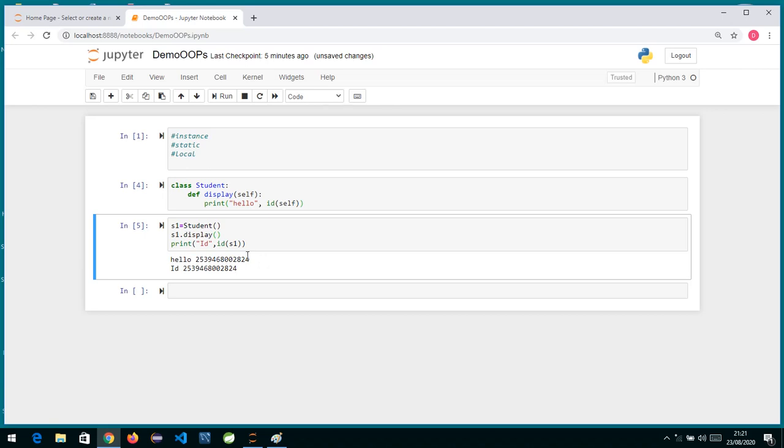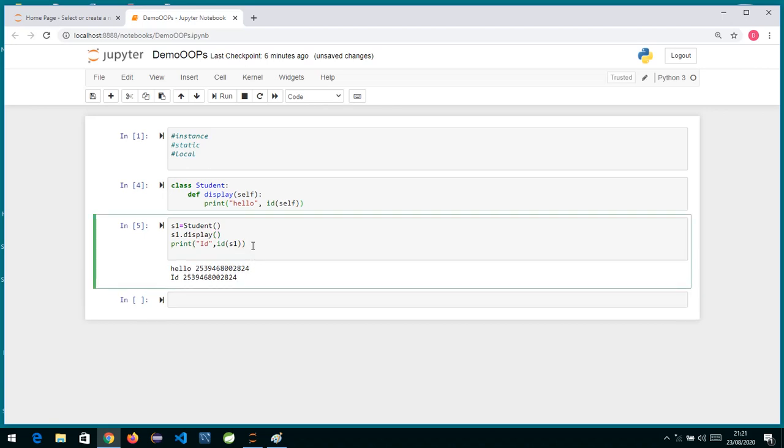So what is happening in the background is that we can think of the function getting called like this: Student dot the display function. To the display function the first argument is the object, and that object the Python interpreter is passing, S1, and that S1 is getting stored in self.